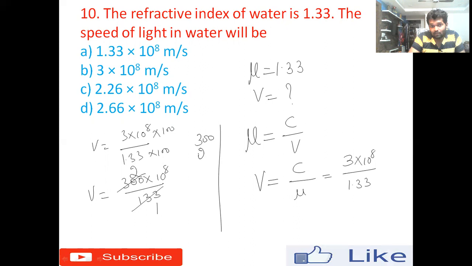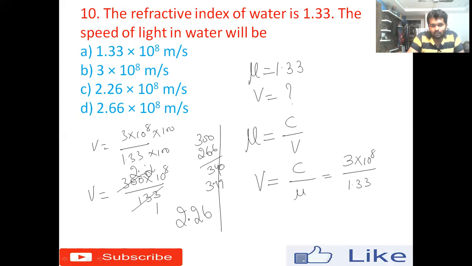So 300 minus 266 is 34. Now 133 threes are 399, but we know 133 twos are 266. So if we put a decimal point here and make it 340, our answer is almost closer to option C, that is 2.26.